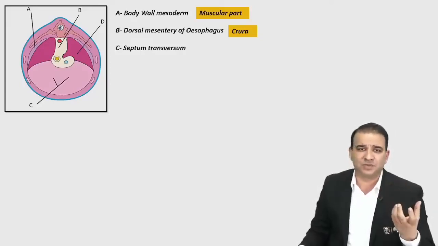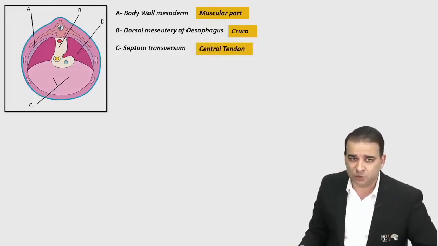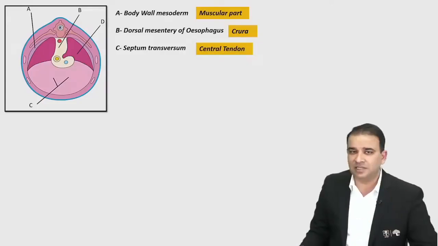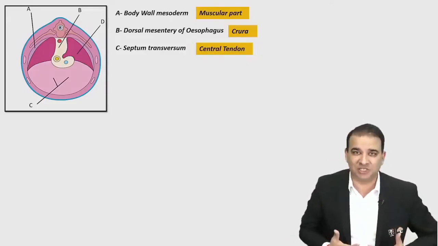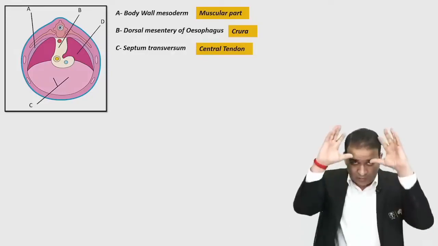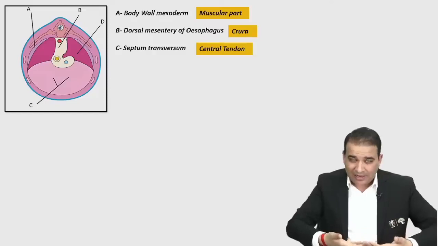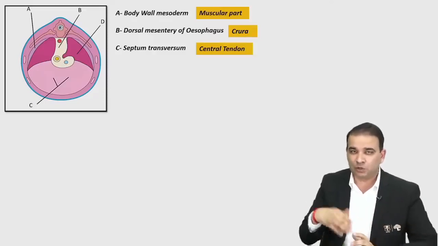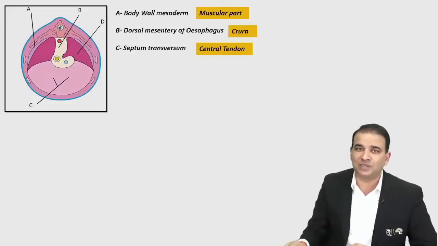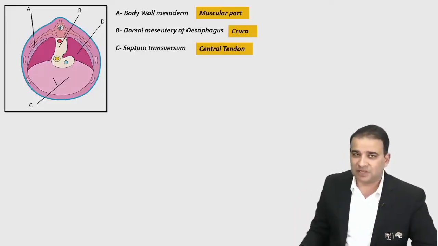The septum transversum gives rise to the central tendon of the diaphragm. It gives rise to the fibrous pericardium, liver stroma and so on. So the central tendon is derived from the septum transversum. Don't be surprised that the central tendon should be in the middle. Well, it is in front because the septum transversum came from above. In the craniocaudal folding, the septum transversum came here and then got absorbed inside, and later on the central tendon will go to the center. So the one that you will see most anteriorly here is the septum transversum, giving rise to the central tendon.